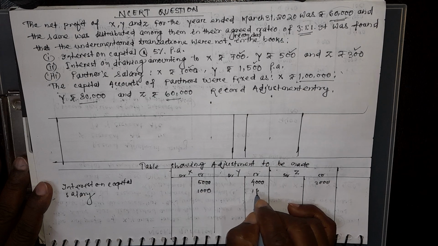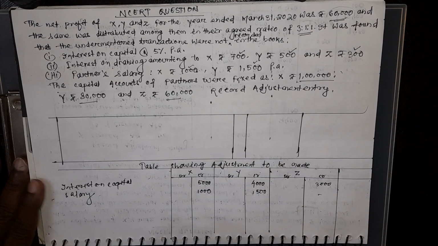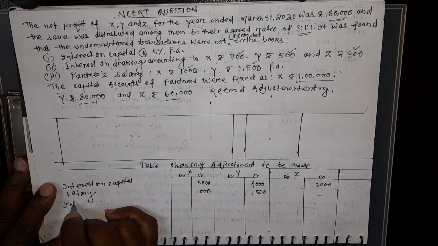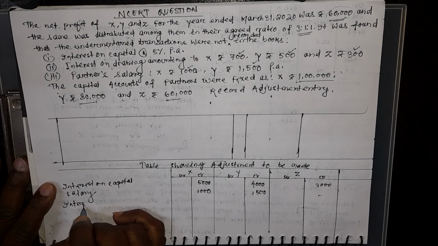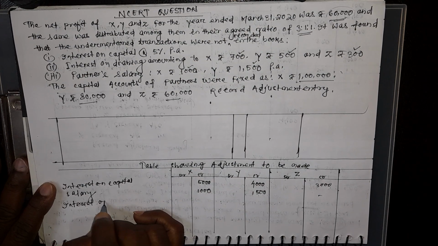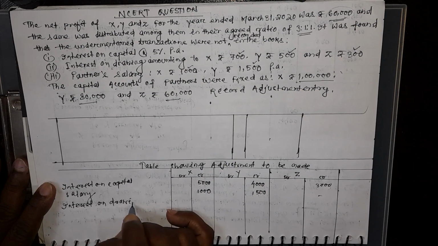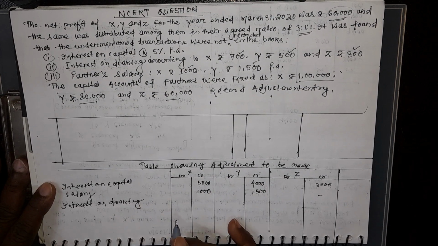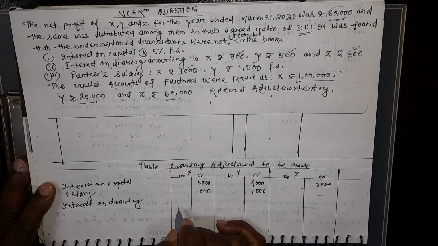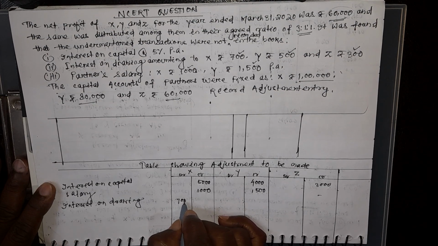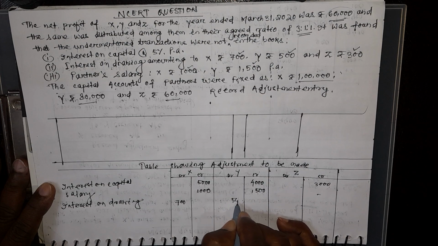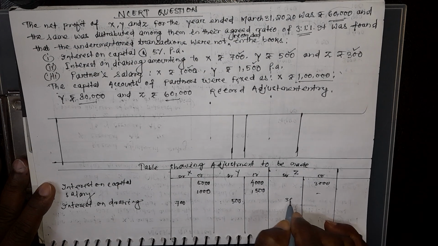Y got 1,500. Clear? Interest on drawing. How much interest on drawing? For X it is 700. For Y it is 500. And for Z it is 300.